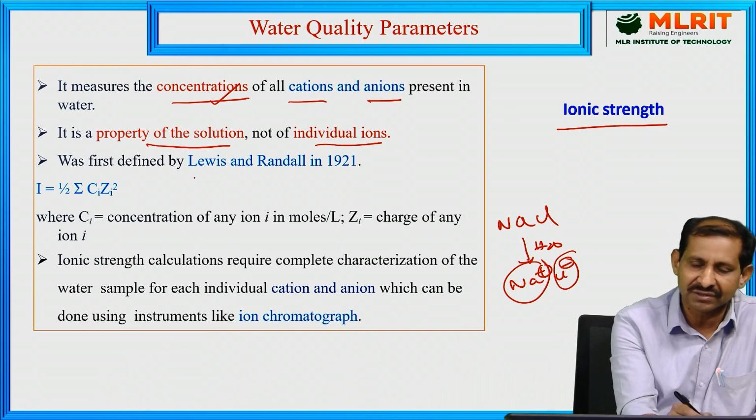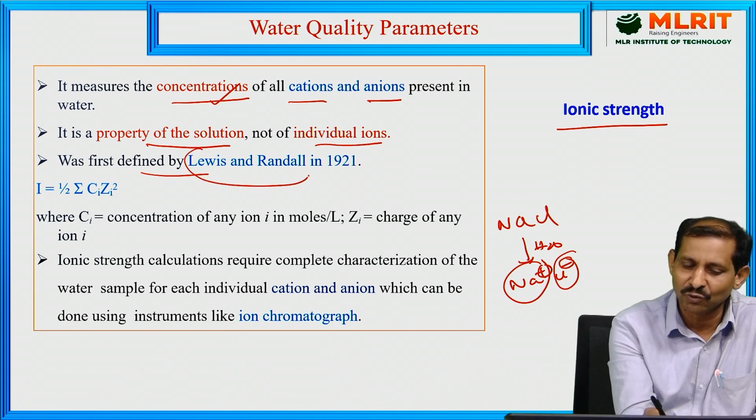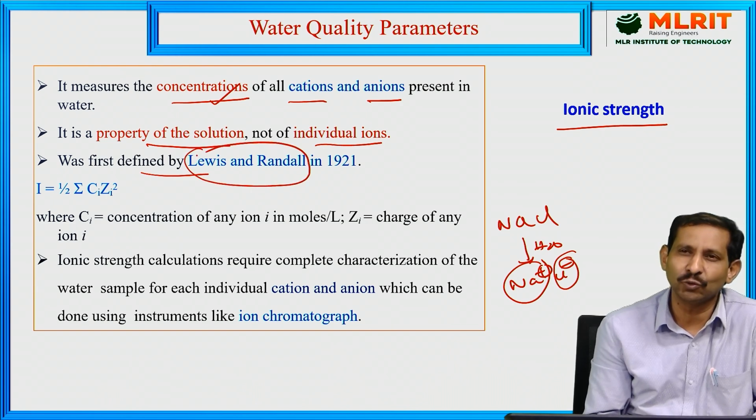Ionic strength was first defined by the scientists Lewis and Randall in 1921.